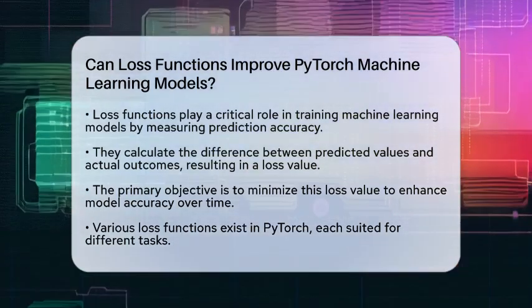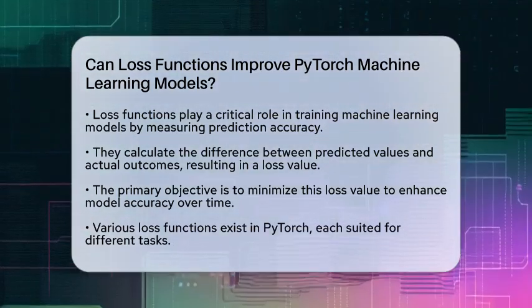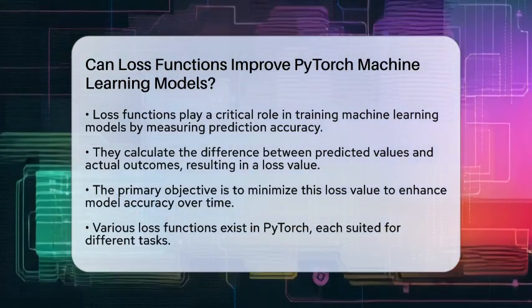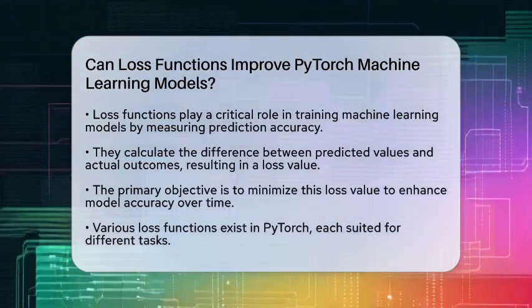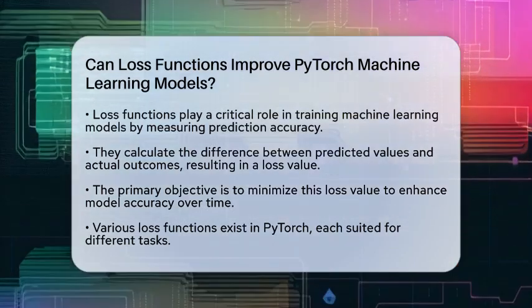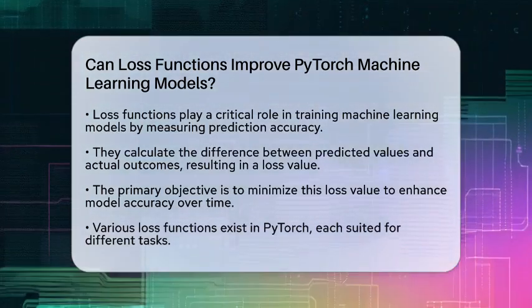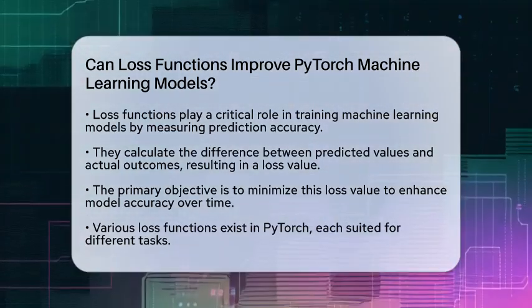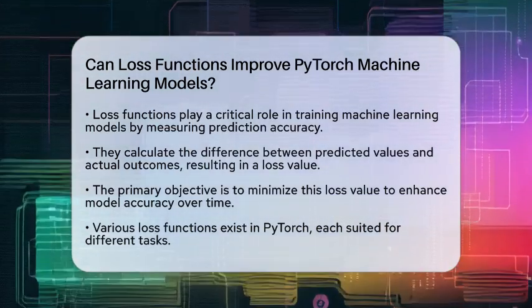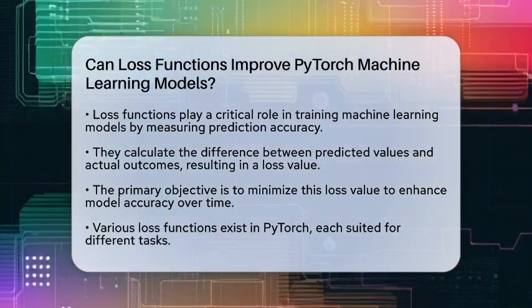Loss functions are essential in the training of machine learning models. They provide a way to measure how well the model's predictions align with the actual outcomes. When training a model, the loss function calculates the difference between what the model predicts and what the true values are. This difference is expressed as a single number, known as the loss value. The goal is to minimize this loss value over time to improve the model's accuracy.